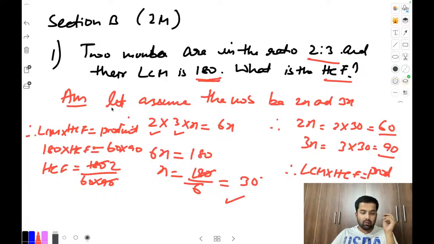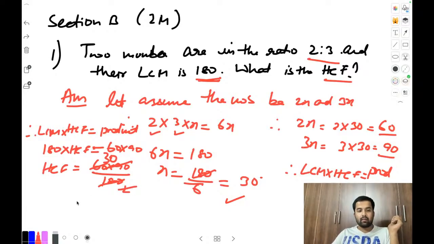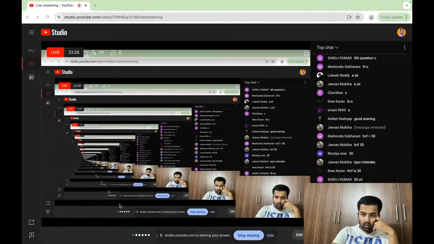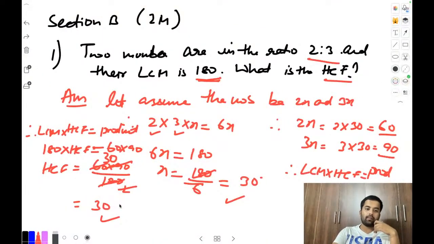Okay, 180 will go down, right? Yeah, I just went wrong. Here 180 will go down. Yes, 60 into 90 divided by 180. This is the correct one. 2 times cancel out, it will be 30. See, 30 is the answer. Those who got 30, that is correct. No need of reciprocal, I kept the 180 below. See, there is a complete answer for this 2 marks question.